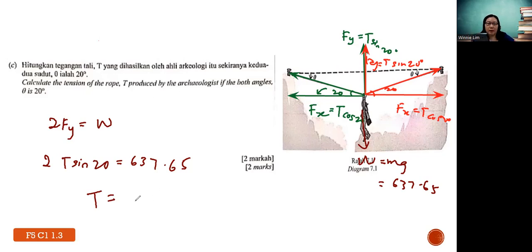Okay, I recalculate to make sure it's accurate. Answer divided by 2 divided by sine 20. Yeah, so you're supposed to get 932.18 Newton.